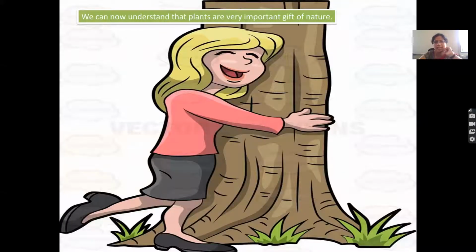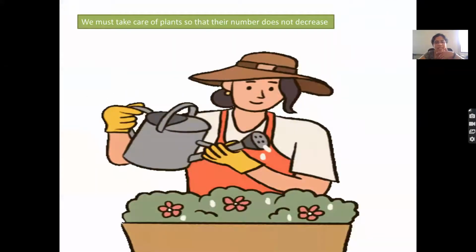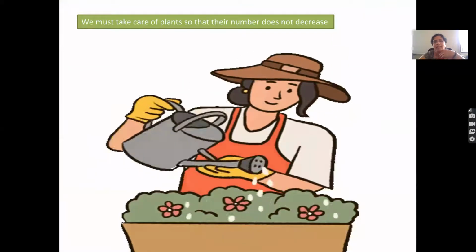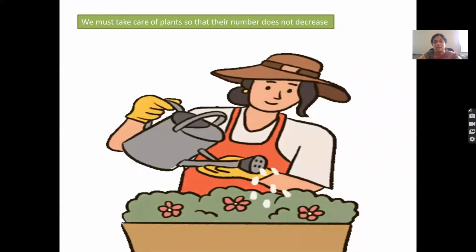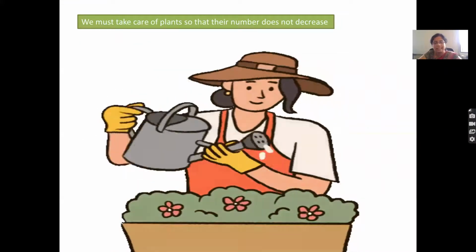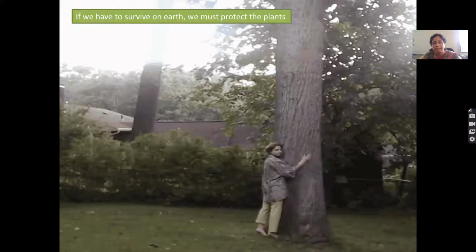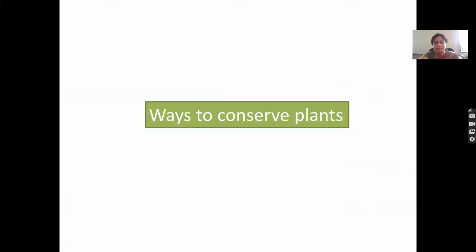Now we understand that plants are a very important gift of nature, correct? So we must take care of plants so that their number does not decrease. We should take care of that very properly so that they are not decreasing in number. If we have to survive on the earth, we must protect the plants, because the only source of oxygen on earth is the plants. Yes.